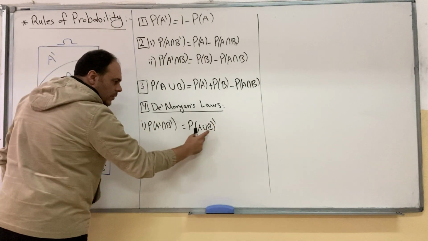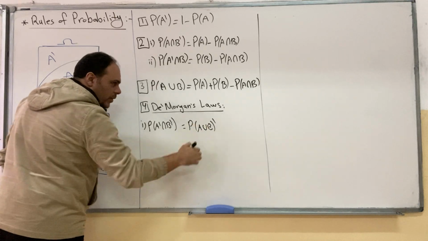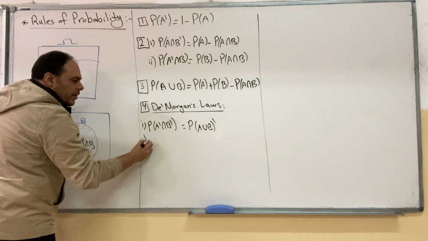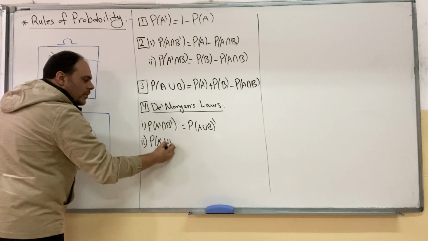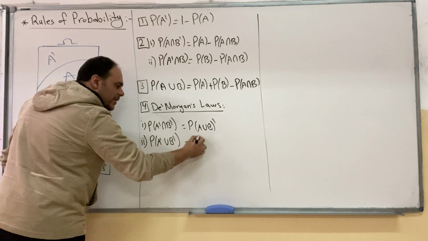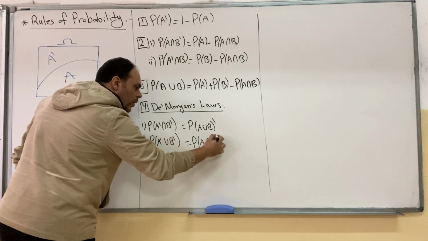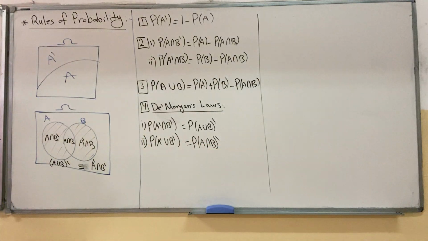Intersection becomes union, the complement for the whole set. Similarly, probability of A complement union B complement becomes probability of A intersection B but all complement.